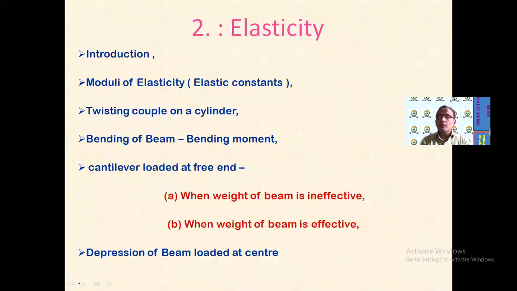Then we will see a particular case of twisting, that is, what is the twisting couple. First of all, we will see the definition of twisting couple, and then we will consider the twisting couple acting on a cylinder. Then another term, beam. What do you mean by beam? And then bending of a beam or bending moment of the beam we will consider.